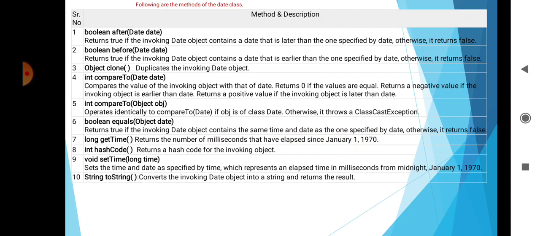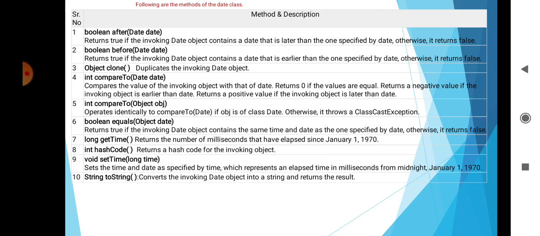Then boolean equals(Object date) returns true if the invoking Date object contains the same time and date as the one specified by date, otherwise it returns false. Then long getTime() returns the number of milliseconds. Then int hashCode() returns a hash code of the invoking object. Then void setTime(long time) sets the time and date as specified by time, which represents an elapsed time in milliseconds. Then String toString() converts the invoking Date object into a string and returns the result.